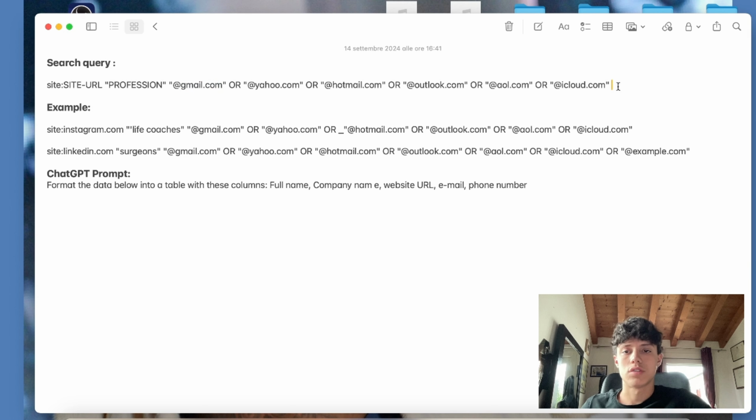If you want to type in more addresses, you will just need to add "or" and the email address you want to add. So just like that, and the email address you want to add.